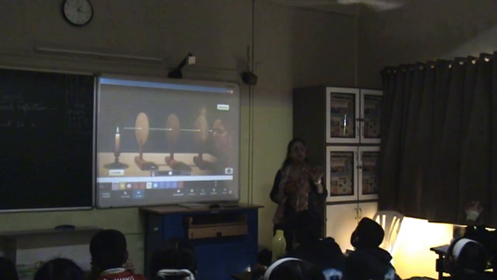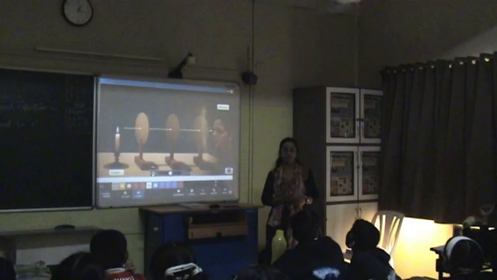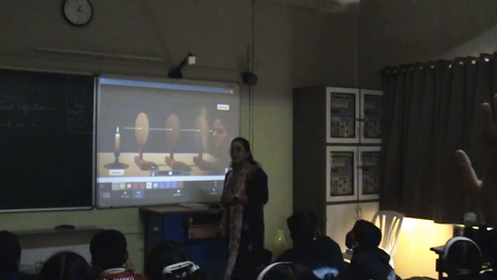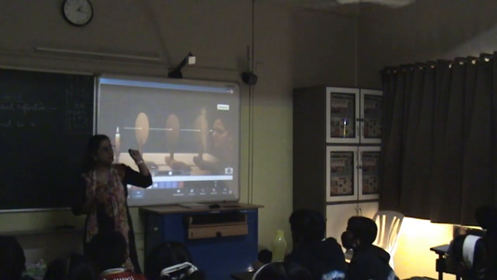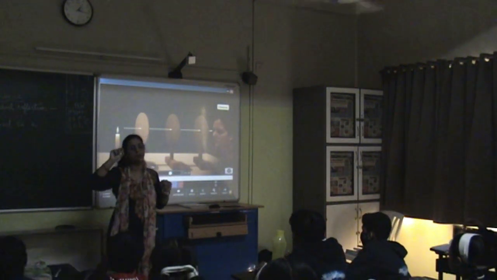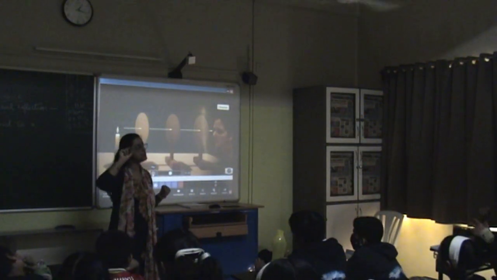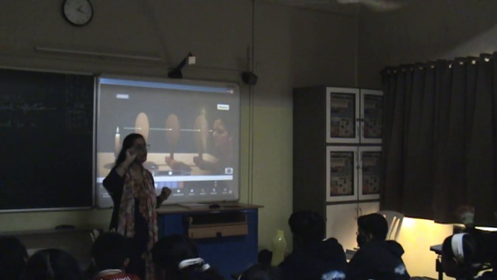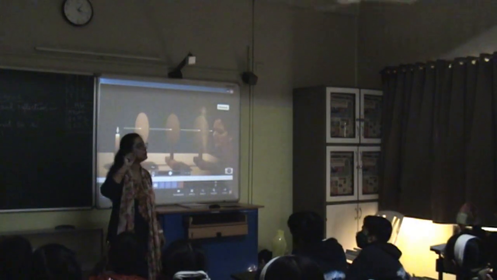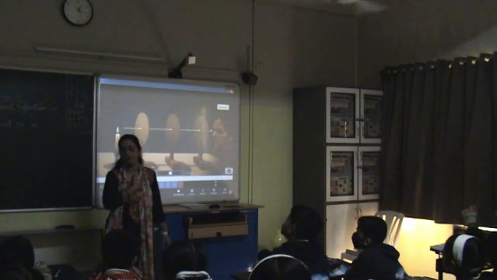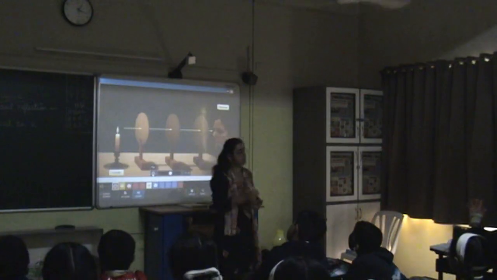First of all, tell me what is the meaning of pinhole? Pin size, you understand? You all have seen pins? So basically the point from where you are puncturing anything. That aperture size, if I am puncturing anything, will create a hole. That small hole is called a pinhole. That aperture which is in such a small size.